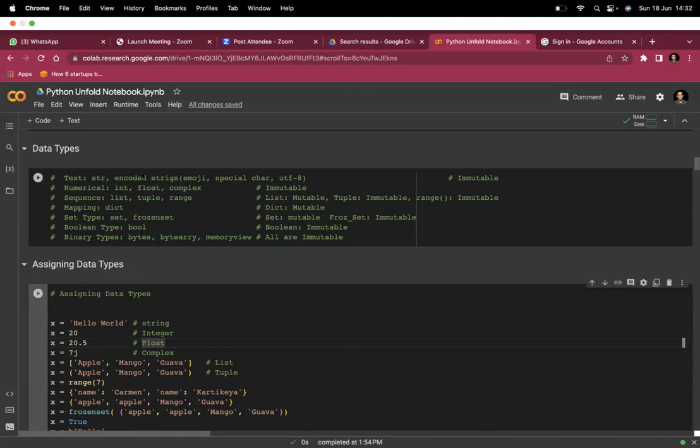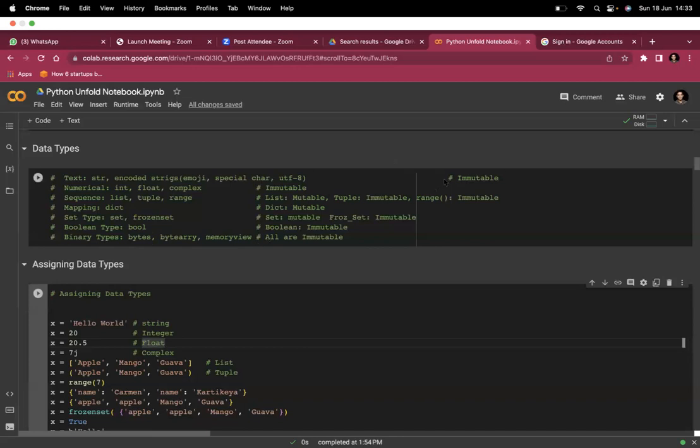So data types, these are the data types which we see generally. These cover everything. These data types cover every data structure as well. So numerical types are integer, float, complex. Sequence types are list, tuple, range. Mapping types are dictionary, which means key value pair. Set types are set and frozen set. Boolean types are boolean. Binary types are bytes, bytearray, memoryview, and many others.